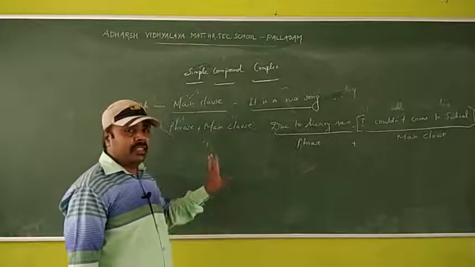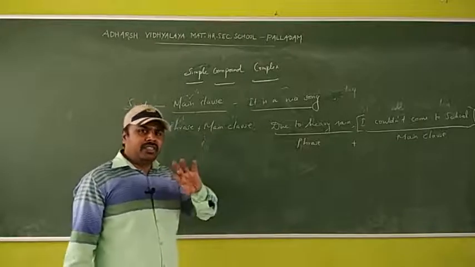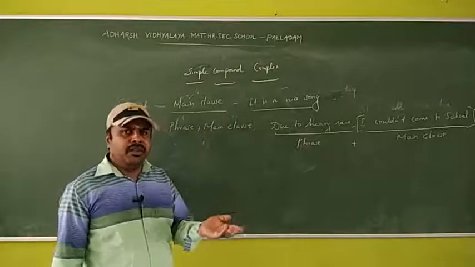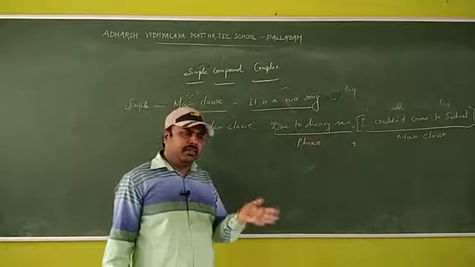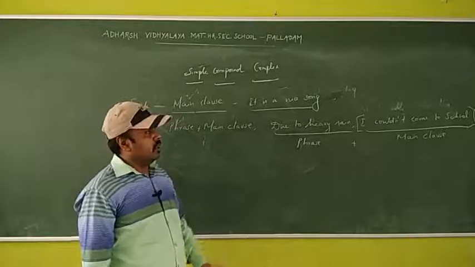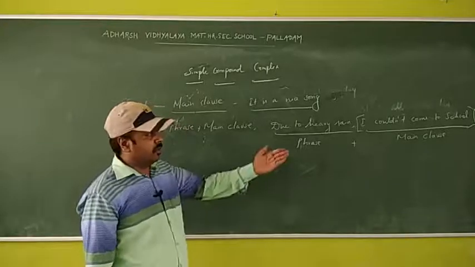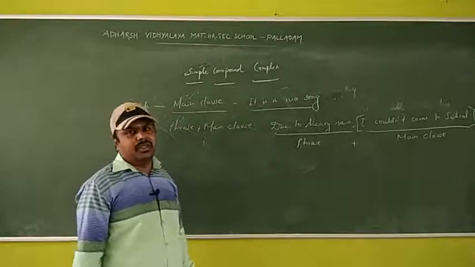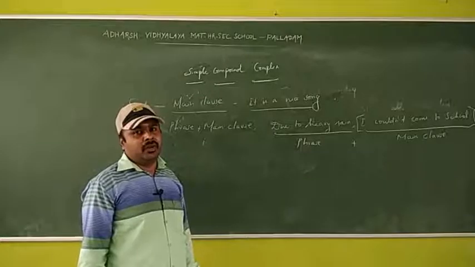So this is the structure. When you change compound to simple or complex to simple, definitely you have either a phrase plus main clause or only one main clause.